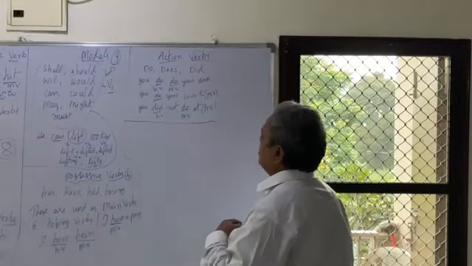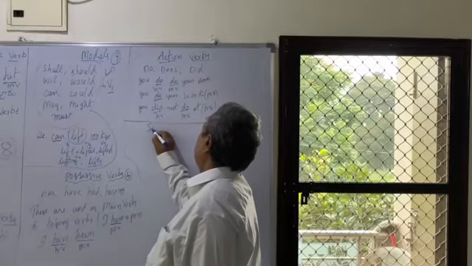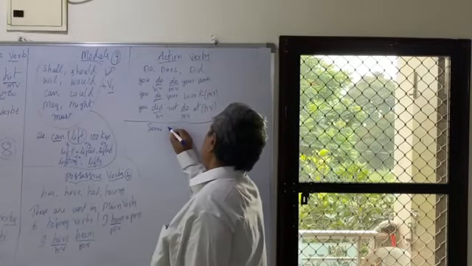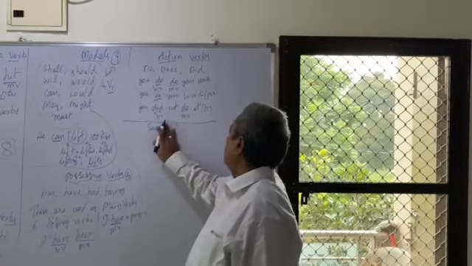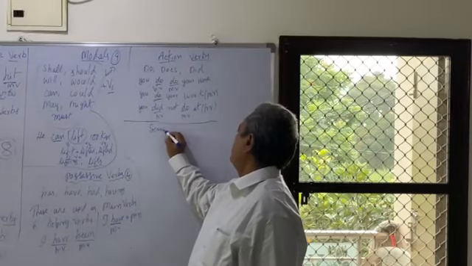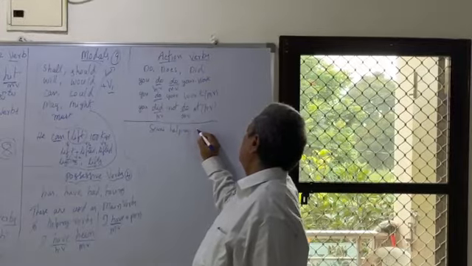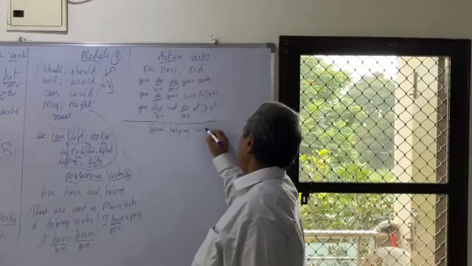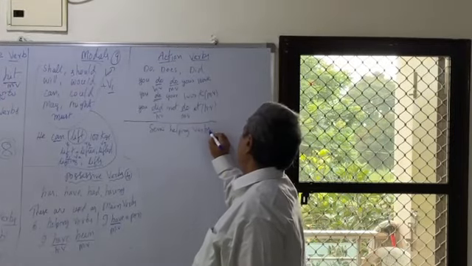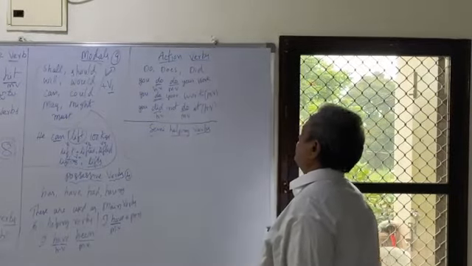There are other semi-auxiliaries. Semi-helping verbs are there. Another name is semi-auxiliaries. What are those?